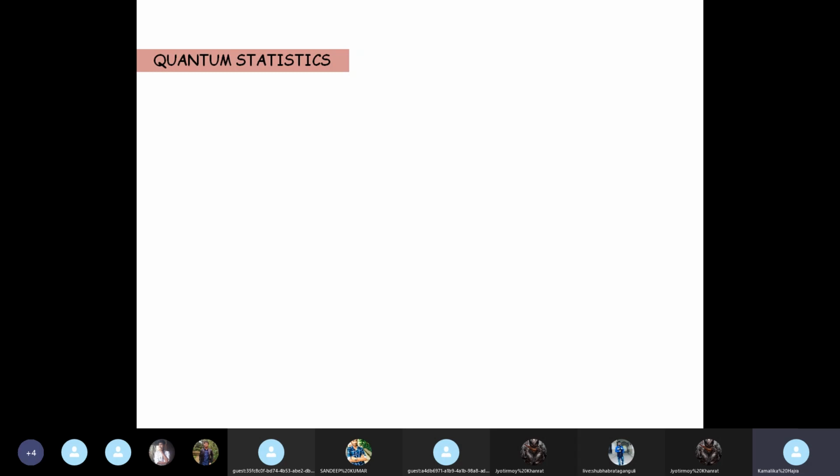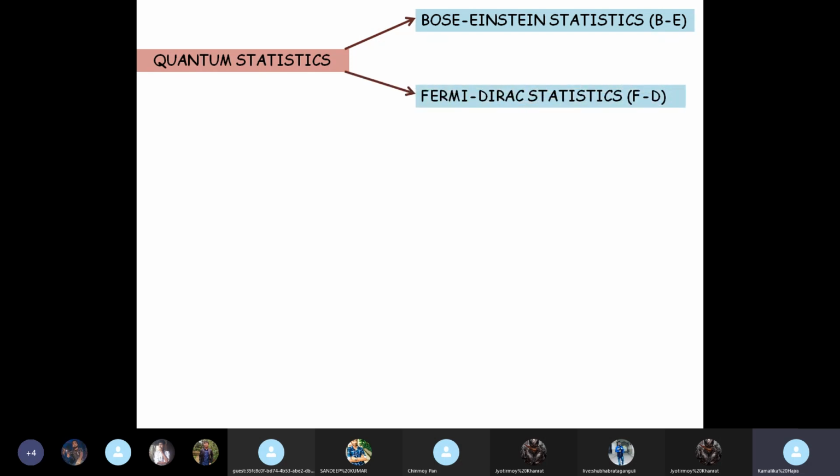So quantum statistics basically is either Bose-Einstein statistics, which we will denote by BE from now on, or Fermi-Dirac statistics, which will be denoted by FD, and which will be done not by me but by BS sir. Okay. Now, Bose-Einstein statistics is very close to our heart, because you know who designed this particular statistics.